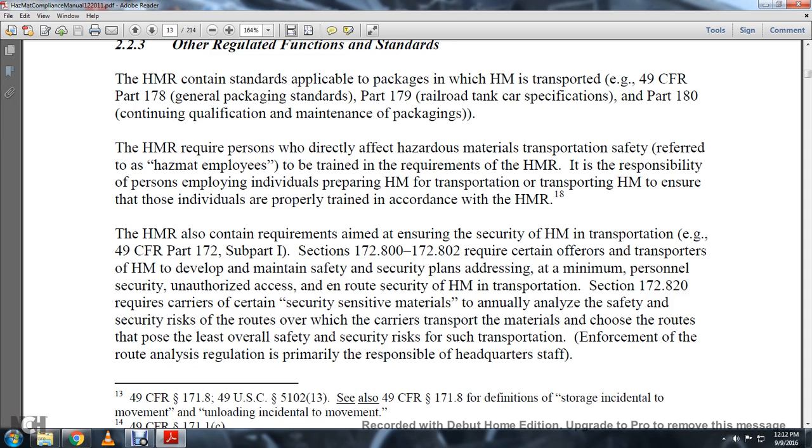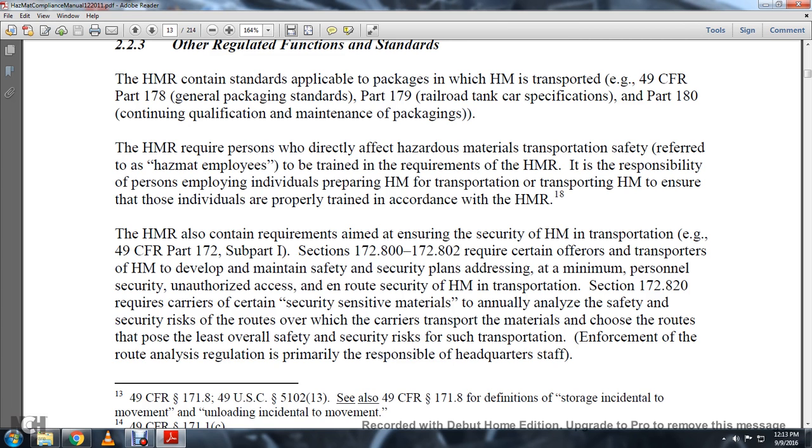The Hazmat Material Regulations also contain requirements to ensure the security of hazmat material in transportation. Title 49 CFR Part 172, Subpart I, Sections 172.800 to 172.802, require those who offer hazmat materials for transportation to develop and maintain safety and security plans addressing personnel security, unauthorized access, and en-route security of the hazmat material transportation.